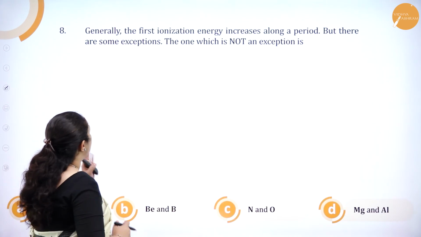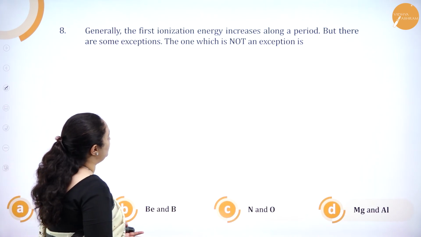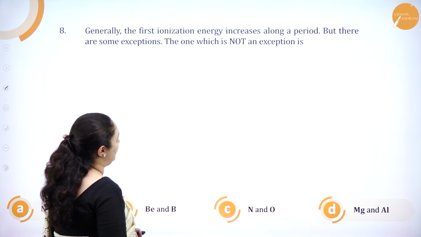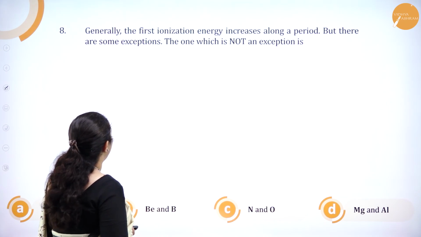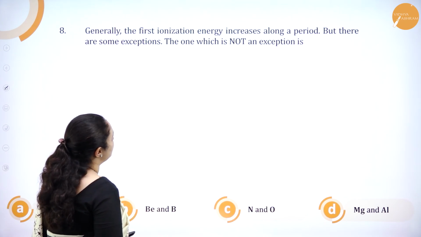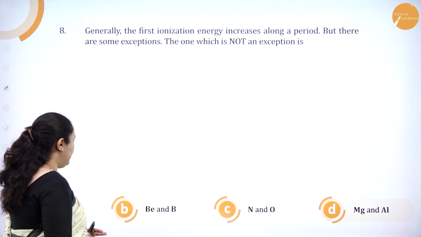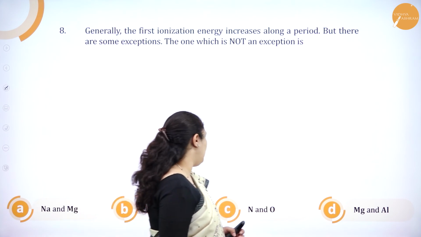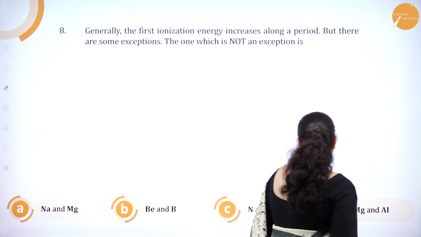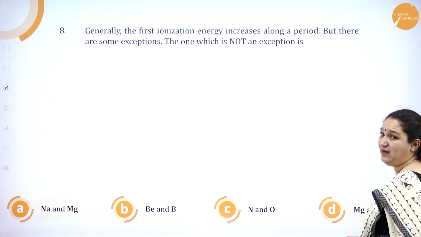Eighth question. Generally, the first ionization energy increases along a period, but there are some exceptions. The one which is not an exception is: A, sodium and magnesium; B, beryllium and boron; C, nitrogen and oxygen; D, magnesium and aluminium.